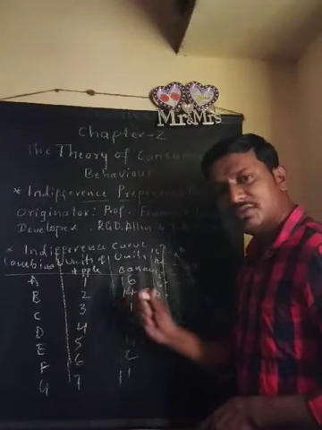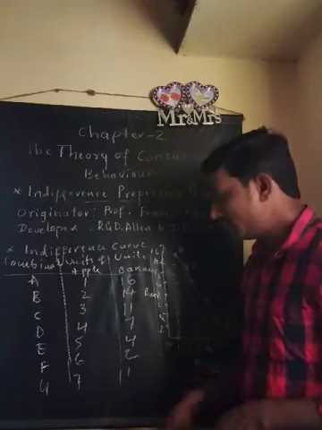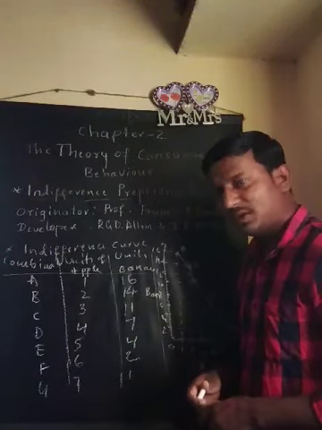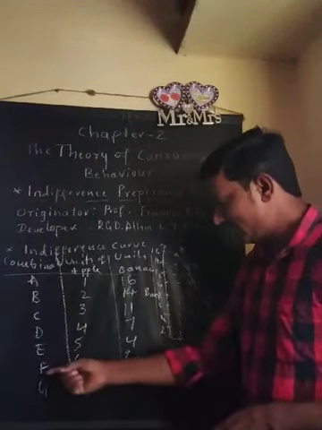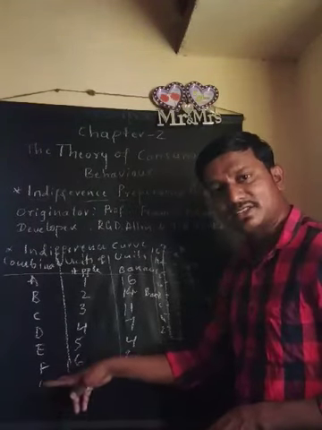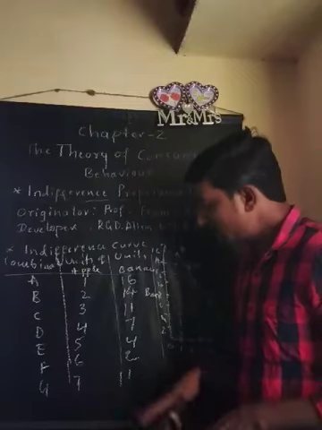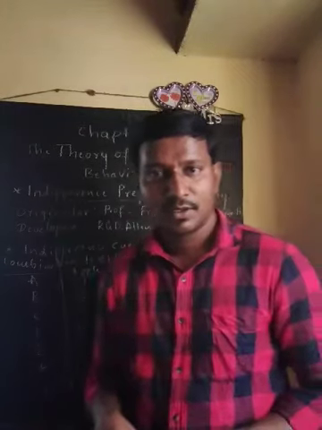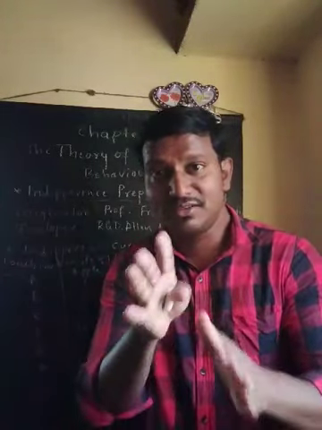At D, 4 units of apple and 7 units of banana. At E, 5 units of apple and 4 units of banana. F, 6 units of apple and 2 units of banana. And the last, at G, 7 units of apple and 1 unit of banana. So here he is purchasing, he is making indifference here.